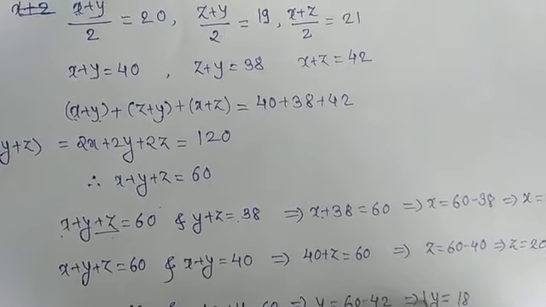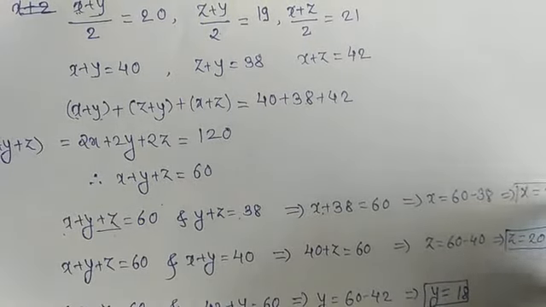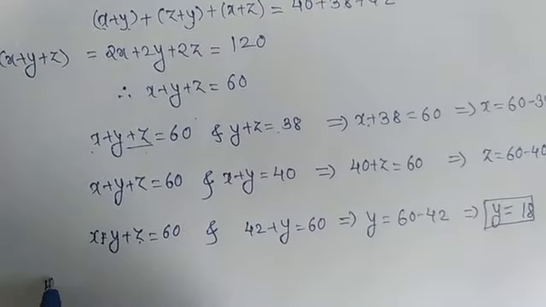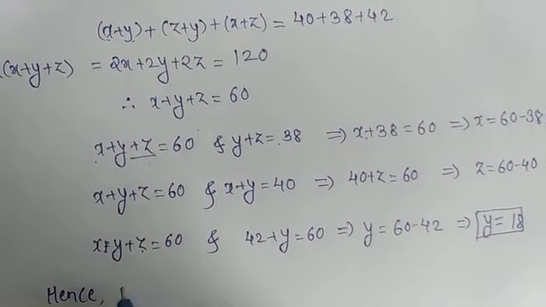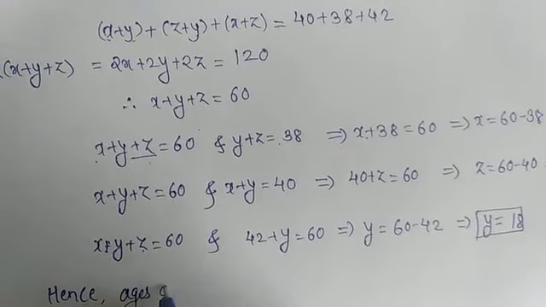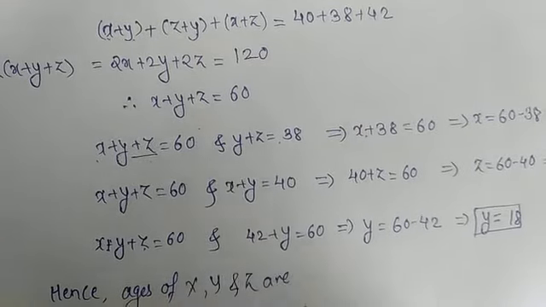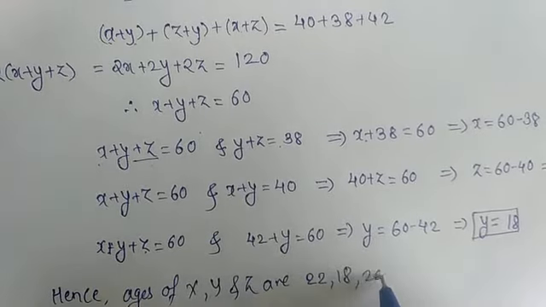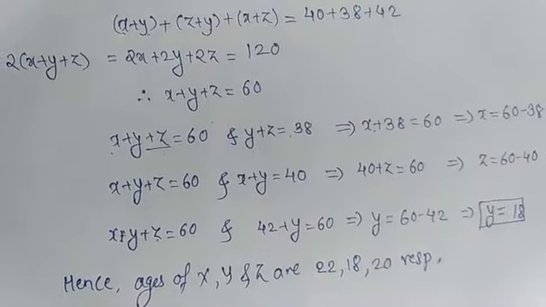Okay, so which is our required solution, in years. So you can write here, hence the ages of x, y and z are 22, 18, 20 respectively. Okay, which is our required solution.